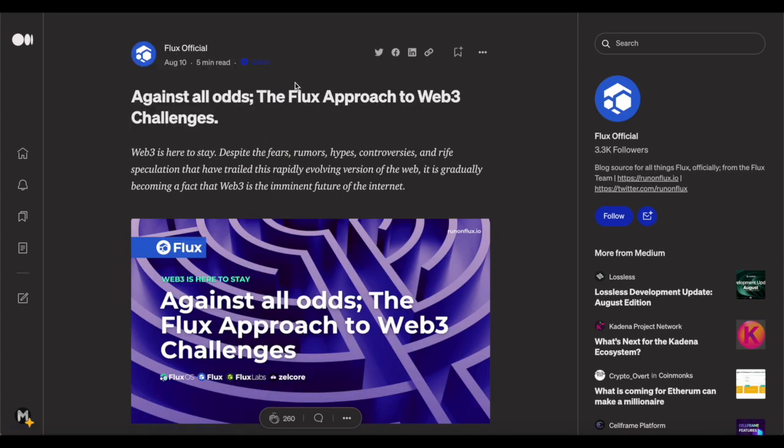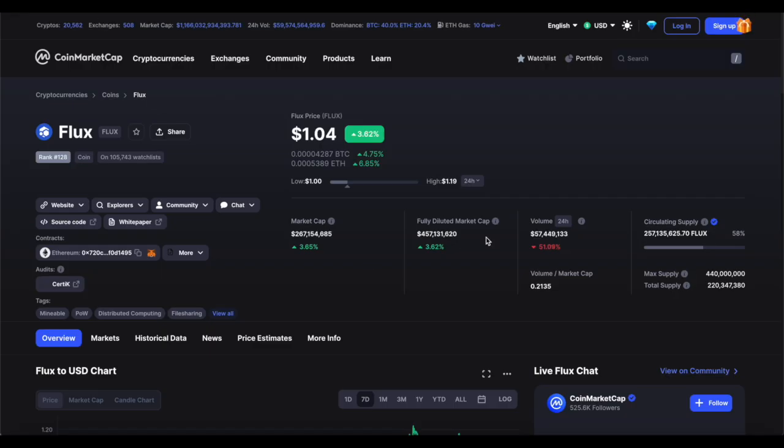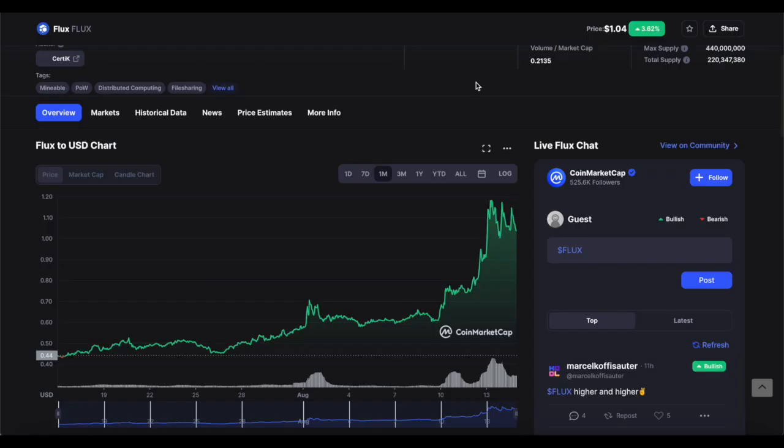We want things to be as simple as possible. Now, if Flux can bring that approach to their ecosystem with dApp development, if they can bring that approach to Web3 development and researching, then they have a serious chance of competing with Ethereum, Solana, Cardano, and yes, Avalanche, in my opinion. Most definitely.